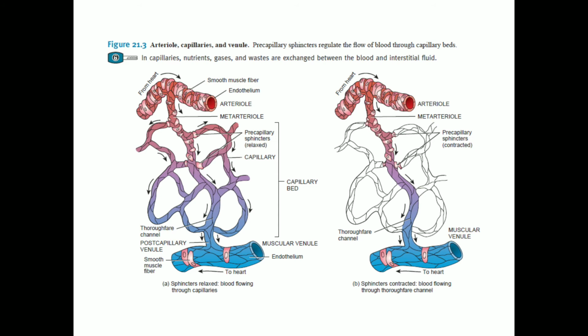Some are very short, highly branched and interconnecting vessels that pass through every part of the body. This forms an enormous network of blood vessels across the body, and they increase the surface area so that they can make individual contact with the body cells. Blood flows from the arteriole into the meta-arteriole, then through the capillaries and then into the post-capillary venule. They are guarded by sphincters, and this stretch between the arteriole and the venule is called the microcirculation.